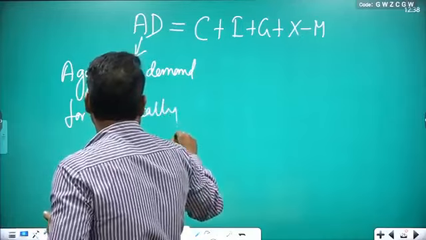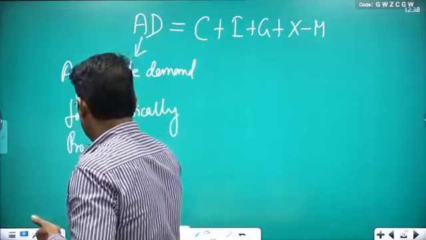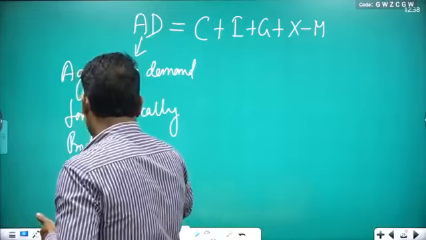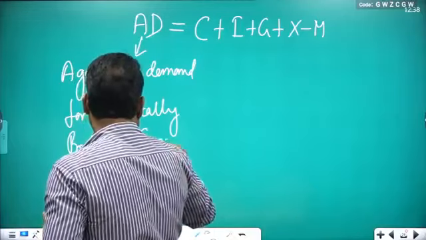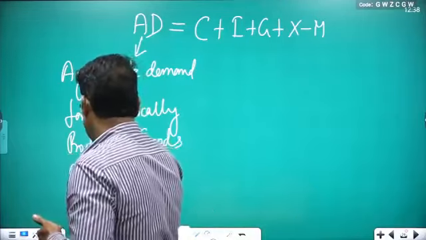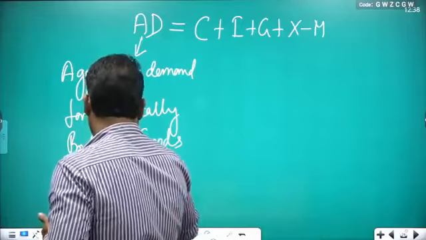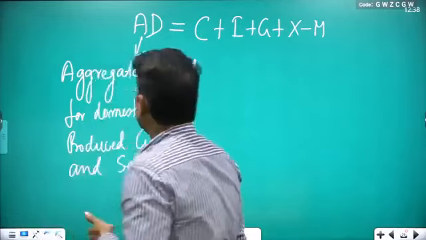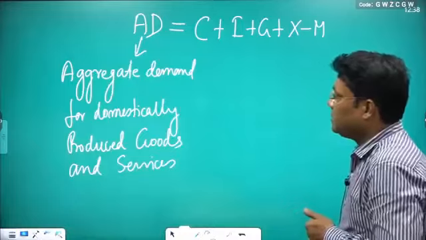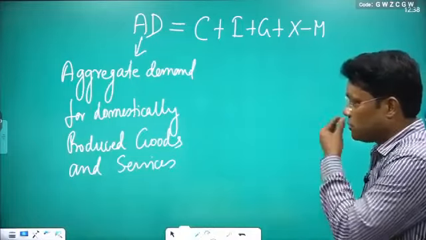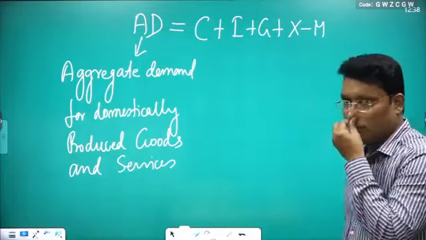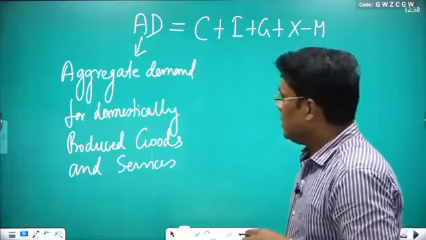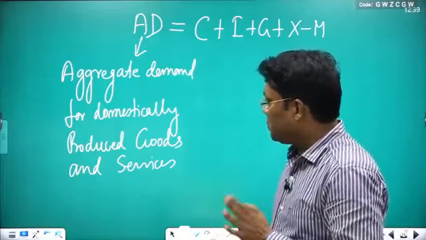It represents aggregate demand for domestically produced goods and services.